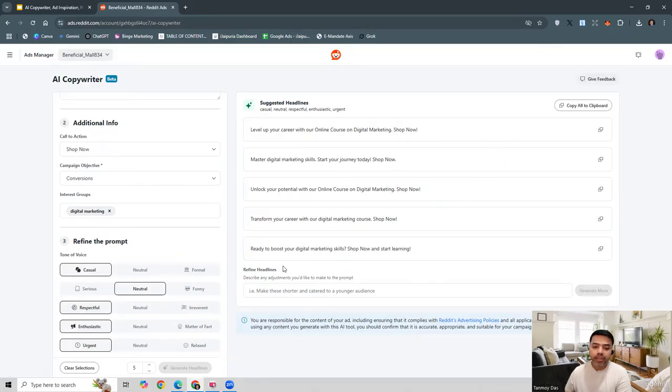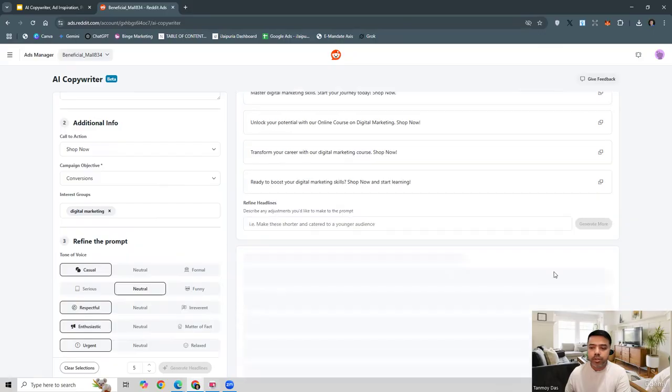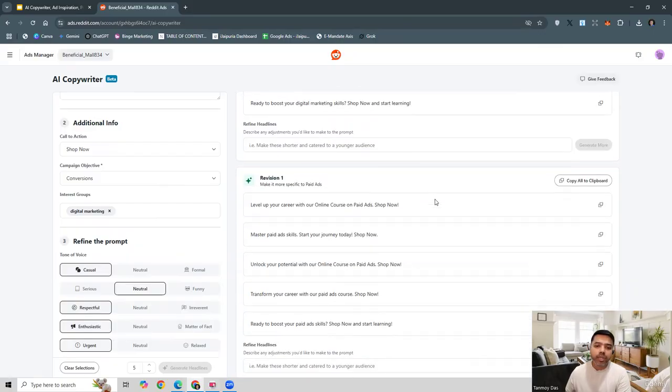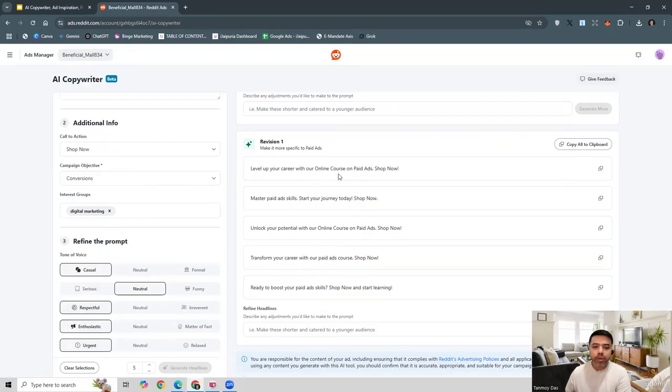If you want to refine this, make it a little bit better, you can give those suggestions as well. So now if I give this suggestion, it is going to regenerate, keeping those suggestions in consideration. Level up your career with our online course on paid ads. Shop now. Master paid ad skills. Start your journey today. Shop now. So this is how you can use the AI copywriter to get some ad copies created with the help of the AI tool built by Reddit.